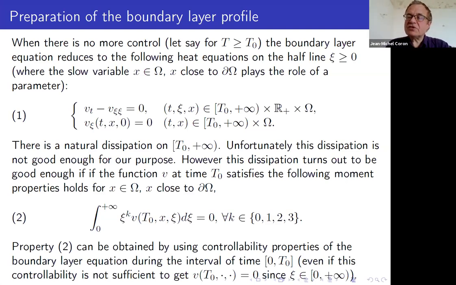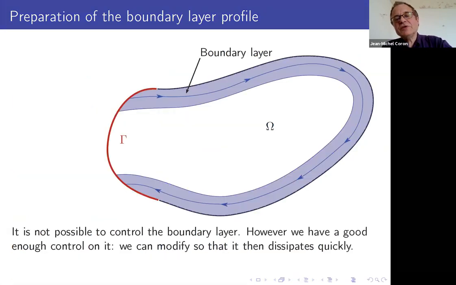So the key point is to do all what we did before, but in such a way that when you arrive at time t0, the boundary layer dissipates quickly enough. That is, you want to have this condition. And this is possible because, you see, this is this type of picture.